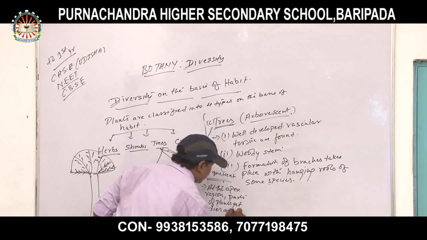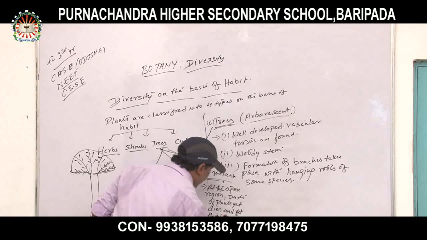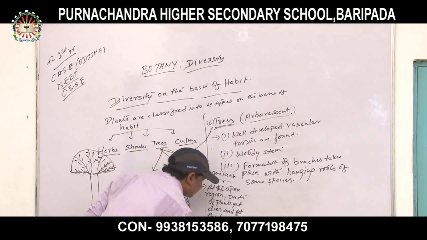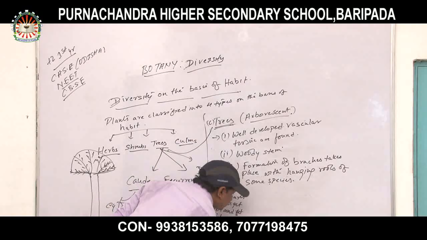And at the lower region, formation of branch takes place, and formation of numerous branches takes place.